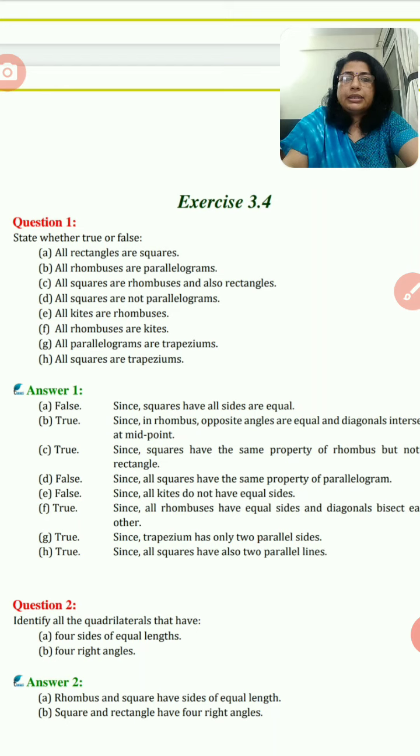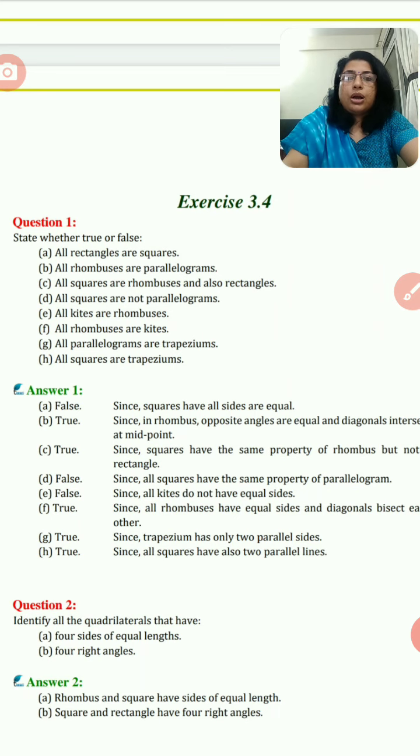Yes, we can say that all squares are rectangles. Now, question number 2. All rhombus are parallelogram. Yes, true. Because in the definition of rhombus only we have written that a parallelogram whose all sides are equal.